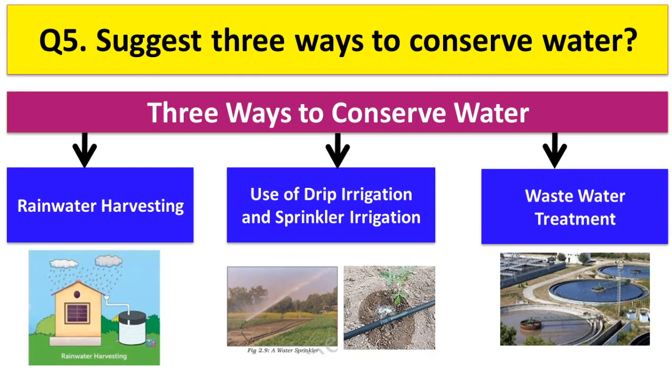Question number 5: suggest three ways to conserve water. The three ways to conserve water are the following. One is rainwater harvesting, second is use of drip irrigation and sprinkler irrigation, and third is wastewater treatment.